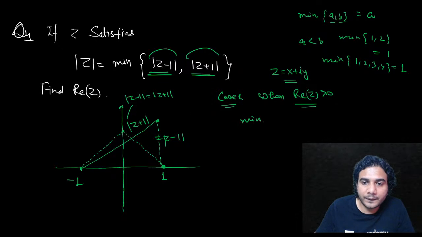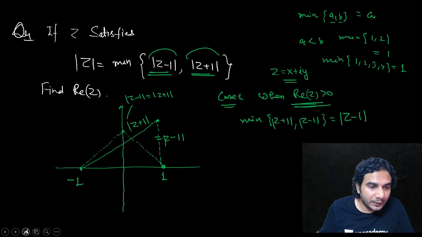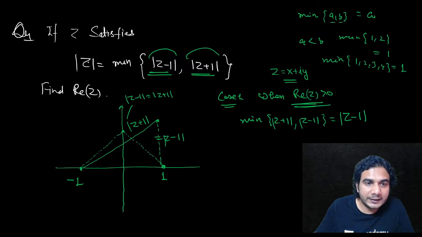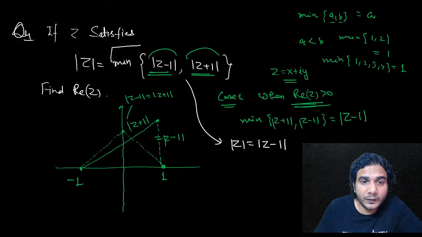Then the minimum of mod of Z plus 1 comma mod of Z minus 1 is nothing but mod of Z minus 1. Okay, so we are taking this case. In this case, mod of Z minus 1 is minimum, right? So now this equation will become mod of Z is equal to mod of Z minus 1. Okay, so now we have decided which one is minimum.